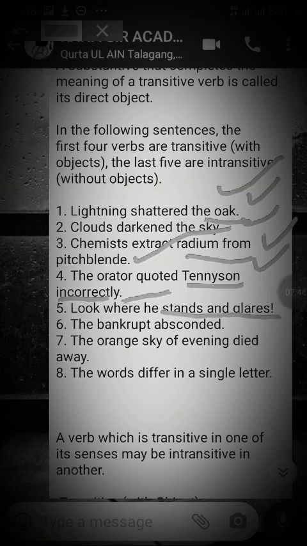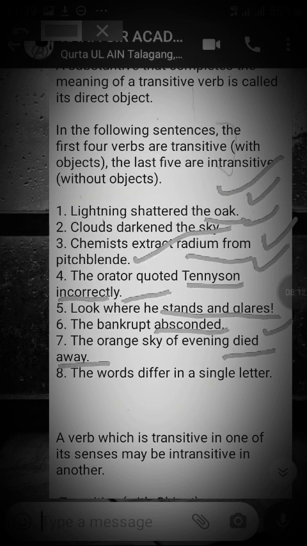Look where he stands and glares. So it is intransitive. The bank absconded. So no object after this. The orange sky of evening died away. So died away, it's just a verb, kind of idiom, or you can say a verbal phrase. So this is the verb, and then died away. So no object at all.